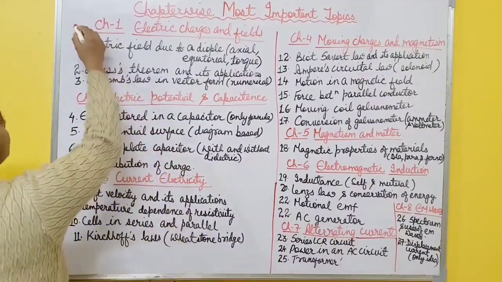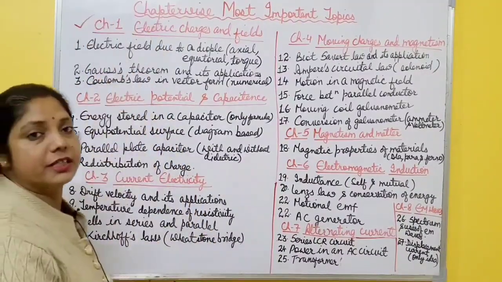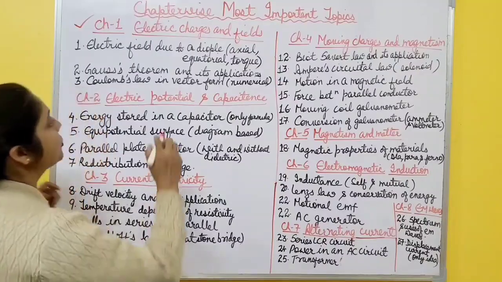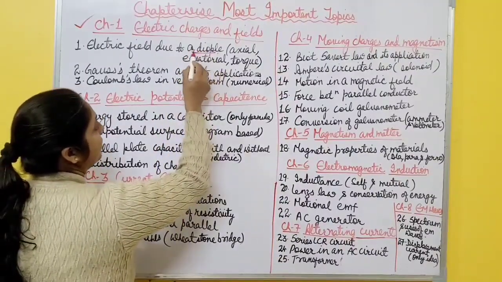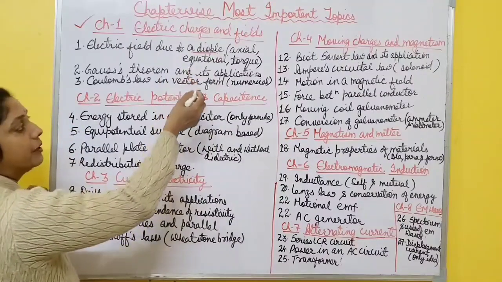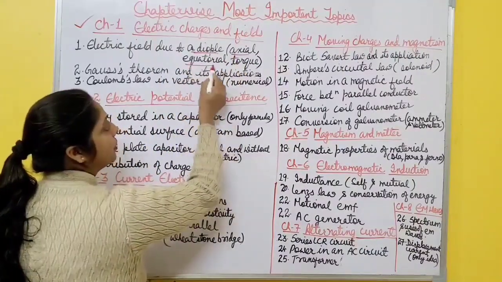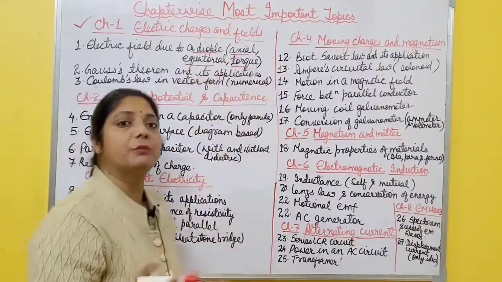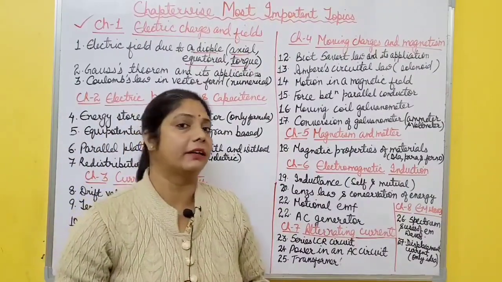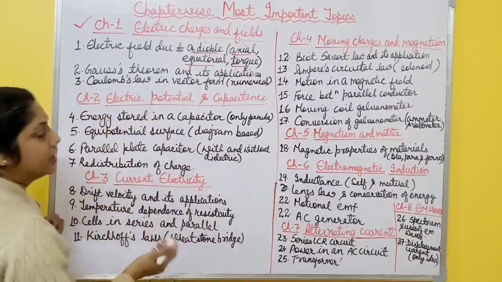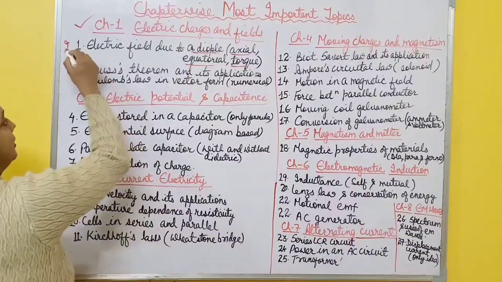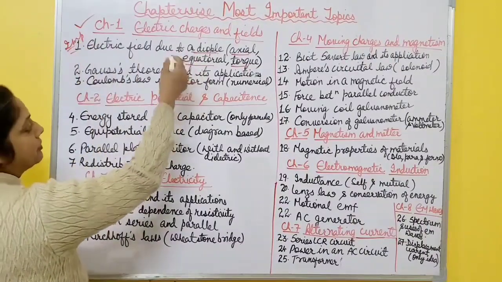So first one is chapter 1, that is electric charges and fields. In this one the most important topic is dipole. You have to find electric field due to a dipole along axial position, equatorial and also torque. Torque means when dipole is placed in an external electric field, then it experiences torque. So this topic is very important. Any one topic comes from this one, dipole.